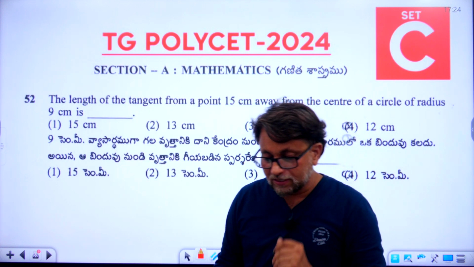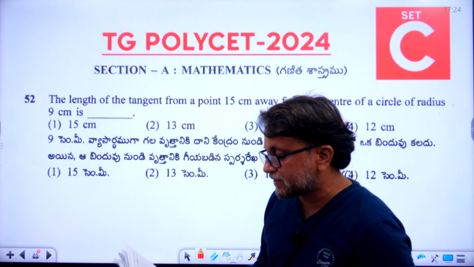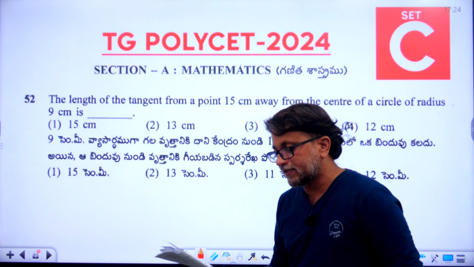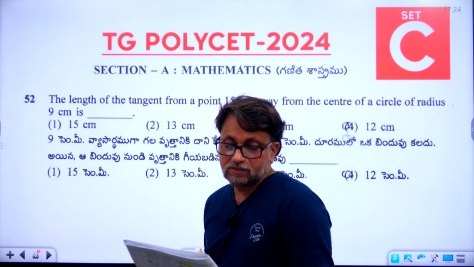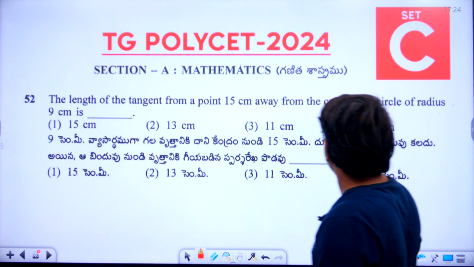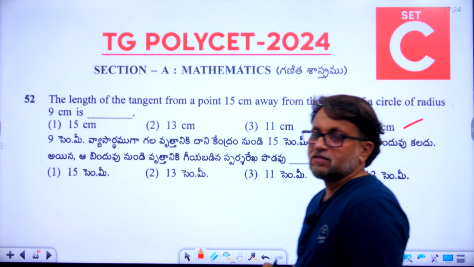The length of the tangent from a point 15 centimeters away from the center of a circle of radius 9 centimeters is. So what is the right answer? 52nd question, right answer is 4. 12 centimeters is the right answer.